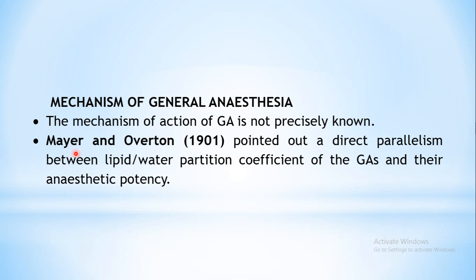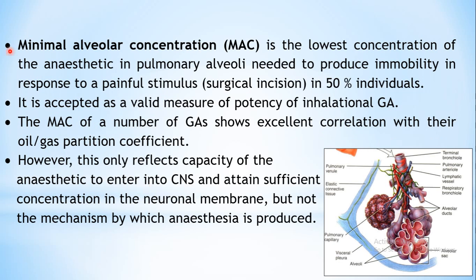Next, coming to the mechanism of general anesthesia, as such it was not precisely known, but two scientists, Meyer and Overton, in 1901, pointed out that there is a direct parallelism between the lipid water partition coefficient of that particular general anesthetic and its anesthetic potency. So the greater the lipid water partition coefficient, the greater is the anesthetic potency. That's what they had found out.